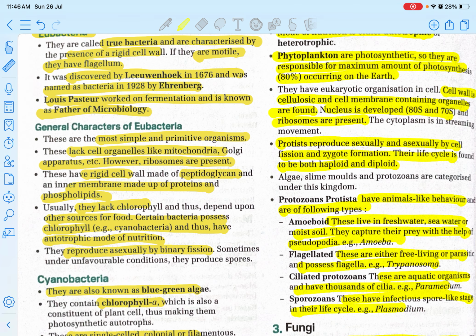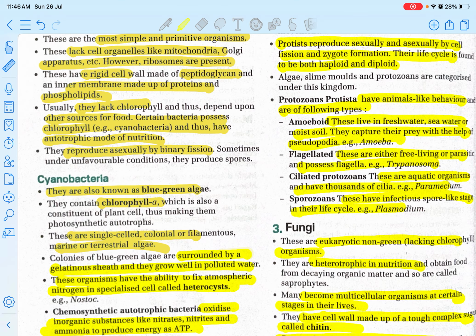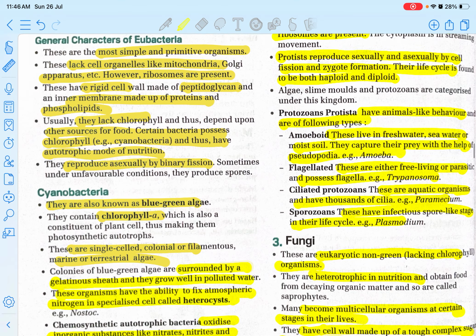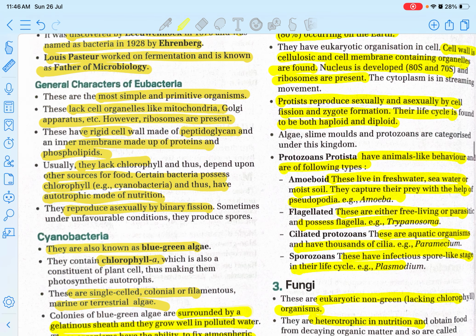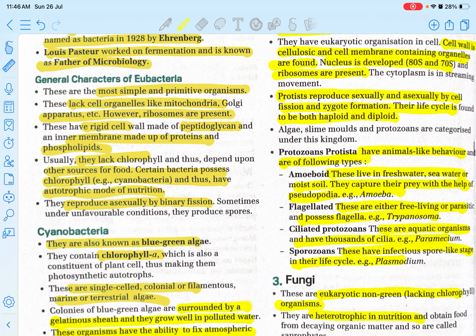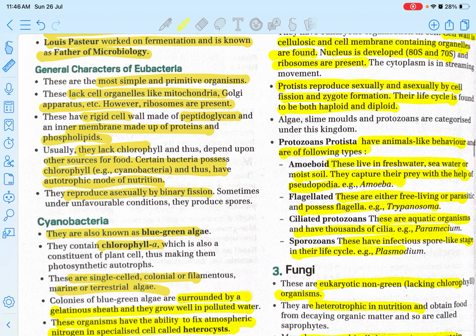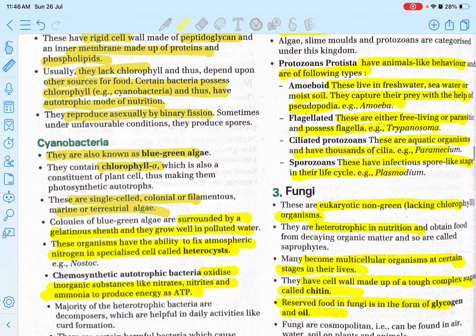Certain bacteria possess chlorophyll. Cyanobacteria have autotrophic mode of nutrition. And then they reproduce asexually by binary fission. Now one can confuse you by saying that eubacteria reproduce sexually. So they can confuse you because actually the eubacteria reproduce by asexual reproduction by binary fission.